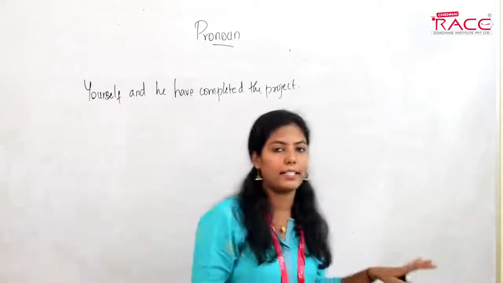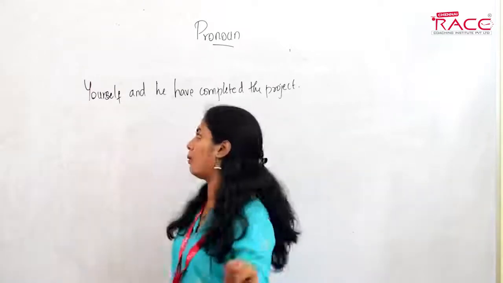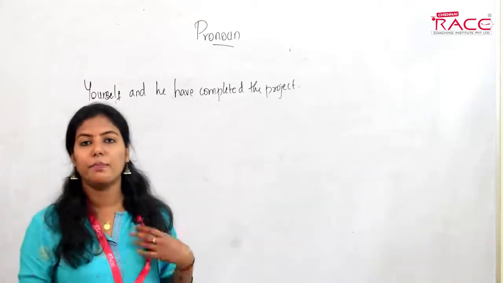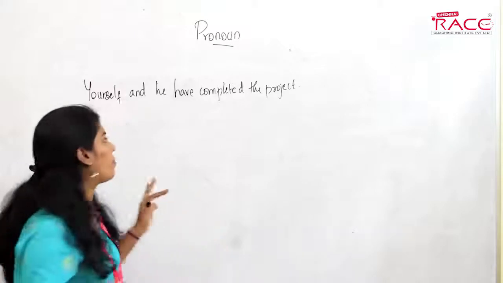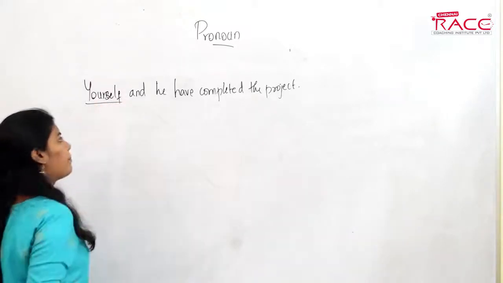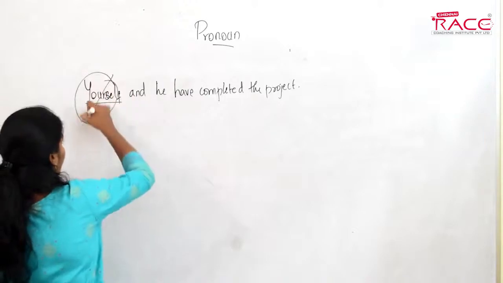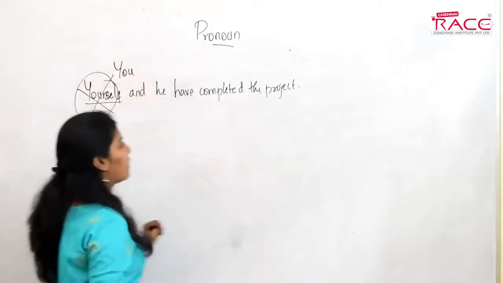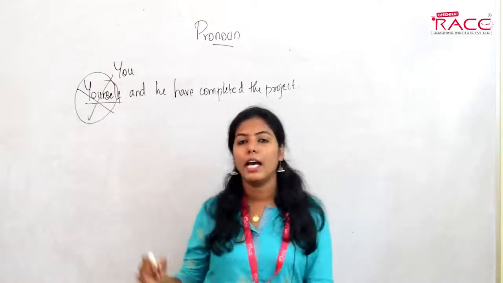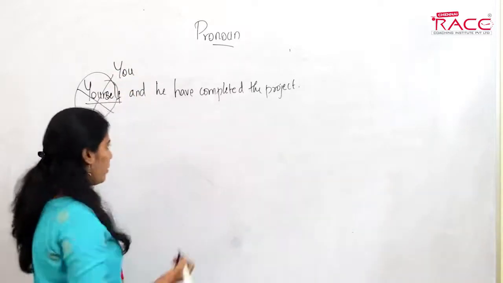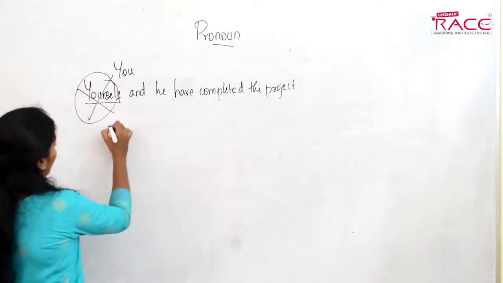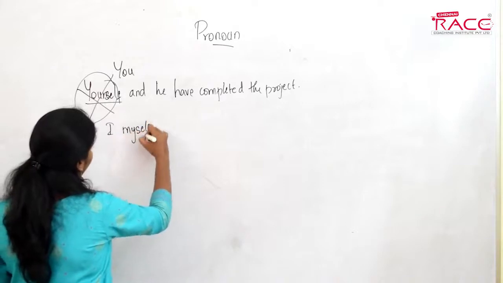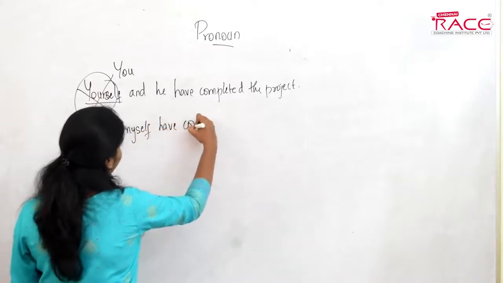Here, the sentence is obviously wrong, because I just told you reflexive pronouns cannot be used as a subject or an object. Here yourself is a subject, so this is the most inappropriate one. What you have to do is use you: you and he have completed the project. That would be the appropriate one. Now you see, I myself have completed.